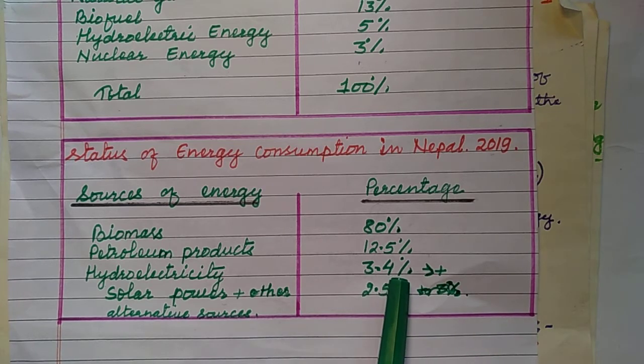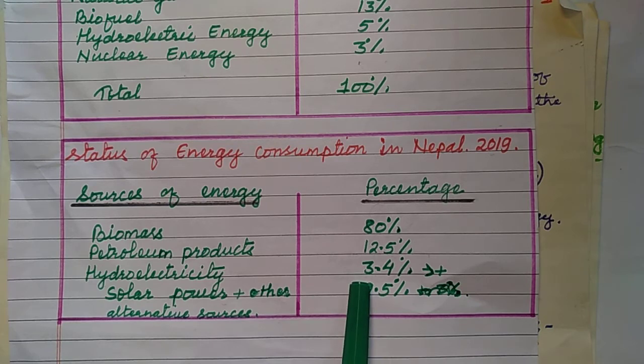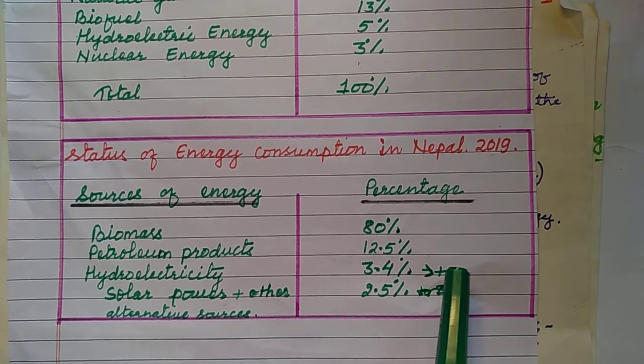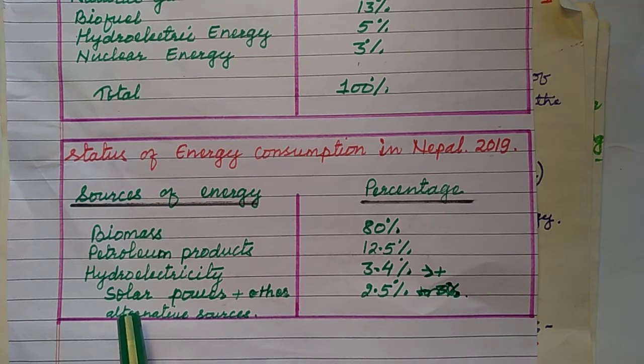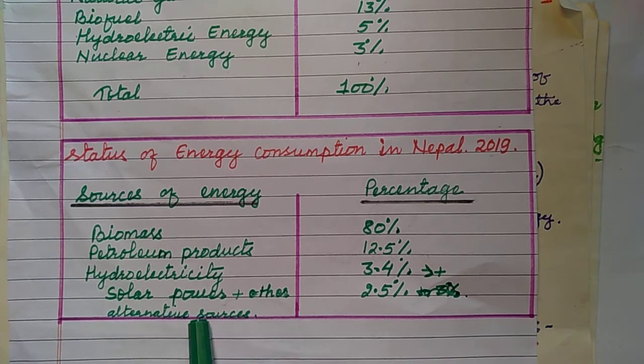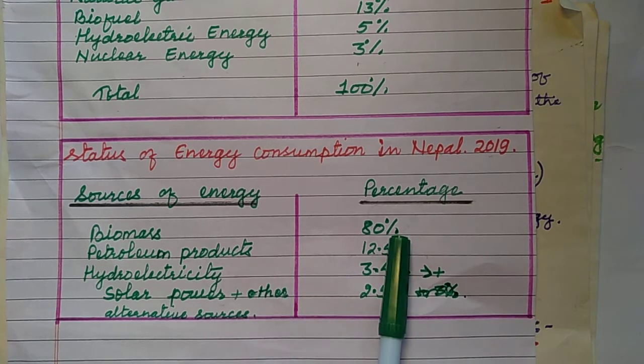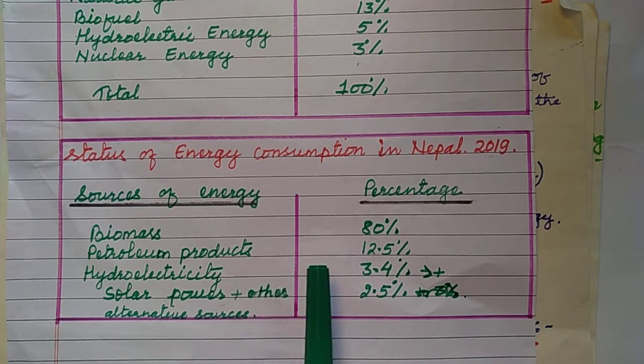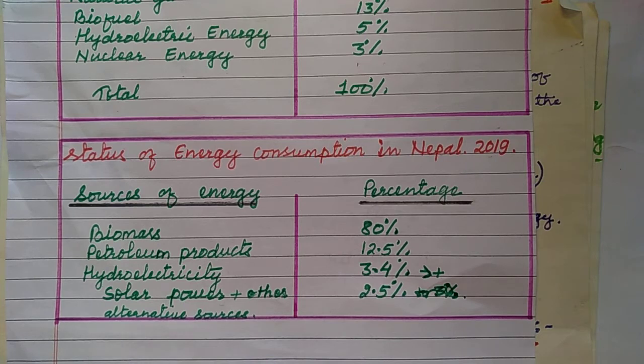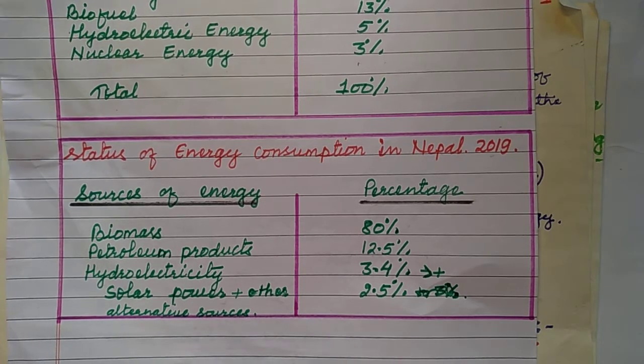Hydroelectricity 3.5%. 3.4%. This is a little bit more at the present time. This could be around 4%. Okay, you can take it as 4%. Solar power and other alternative sources of energy cover 2.5%. So this is in context of our country. Okay, Nepal. So in Nepal, biomass major part, petroleum products means fossil fuels 12.5, hydroelectricity 3.4 to 4%, solar power and other alternative sources of energy 2.5.